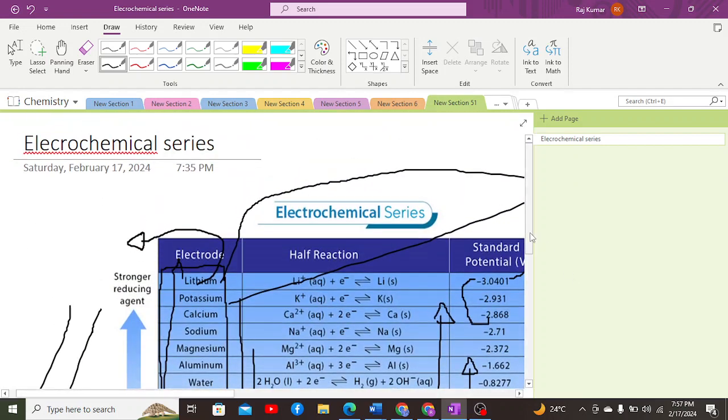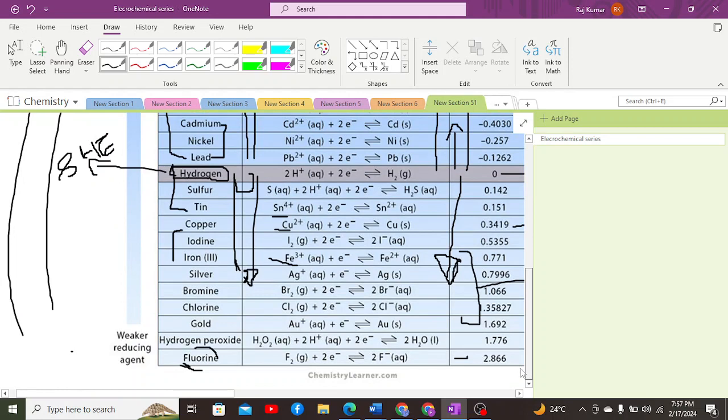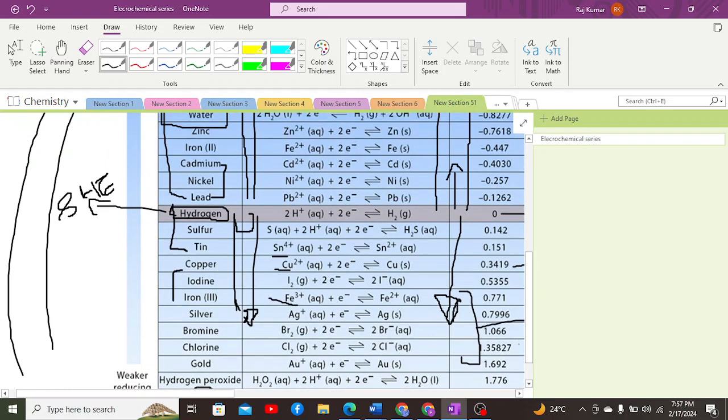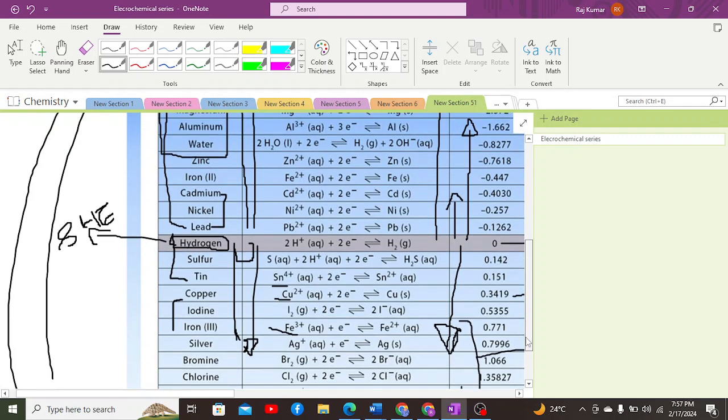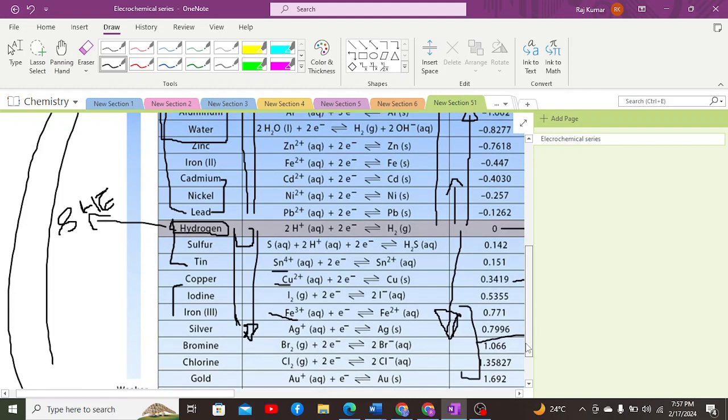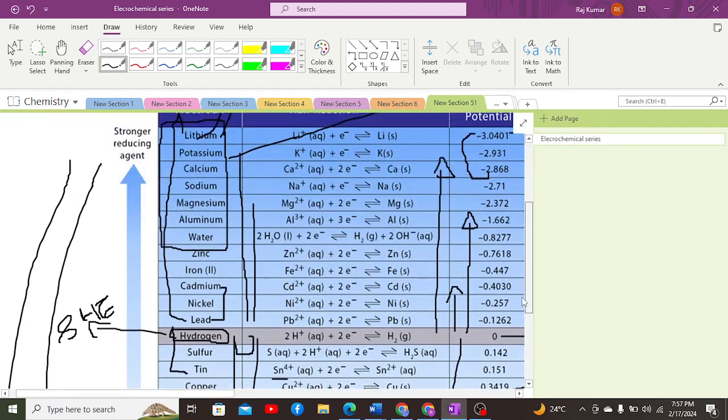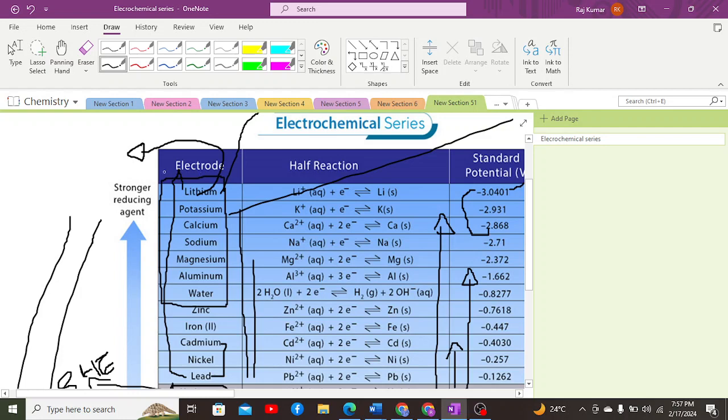Apart from that, the fifth point which I would like to highlight is the reaction with acid. Reaction with acid is also the same in this case. Coinage metals will tend to react less with acids to produce hydrogen gas, because these have more reduction potential, less oxidation potential. But group 1A elements have more oxidation potential and less reduction potential. As a result, they tend to react rapidly with H2O in order to produce hydrogen gas, right?